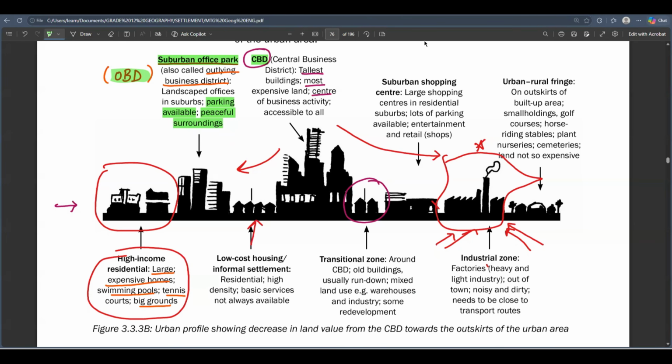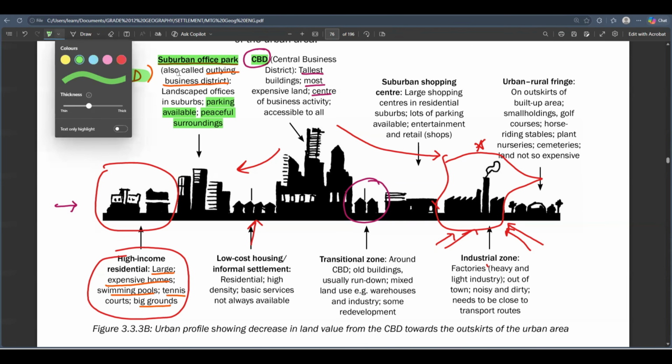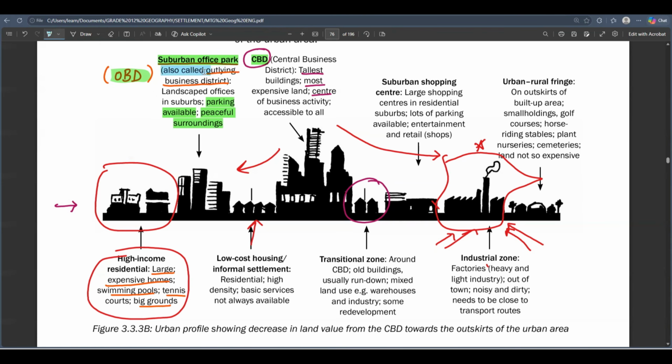And we also talked about the outlying business district, aka the suburban office park. The suburban office park is just a park of offices in the suburbs. But please, guys, try to use the term outlying business district the most.